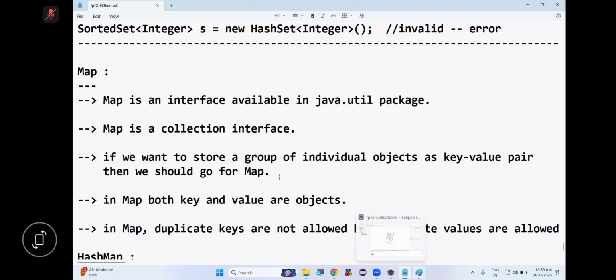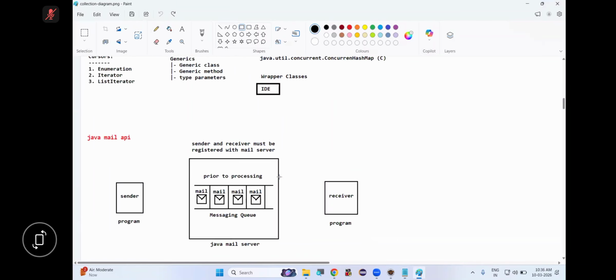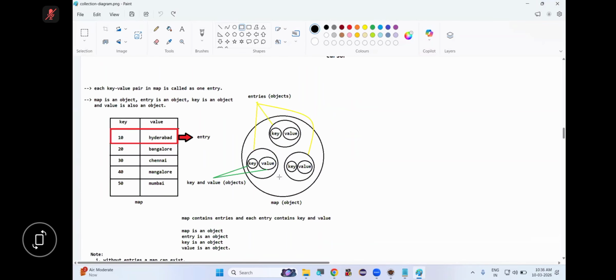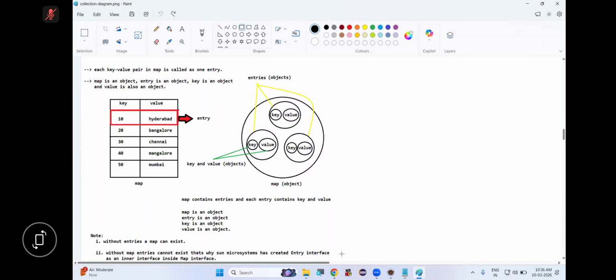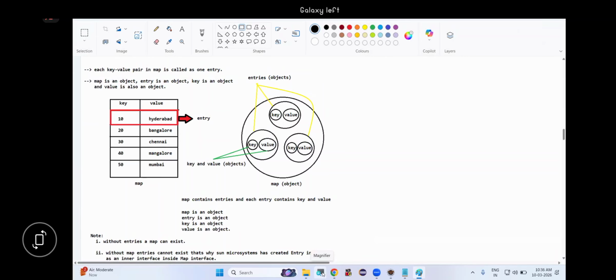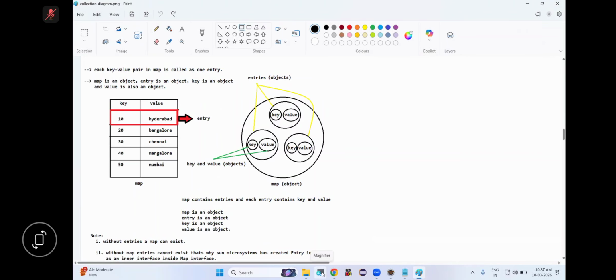Now let's come back. Listen, everyone. Map is a collection interface or not? Tell me, can we create an object of an interface? We can create an object of the implementation class. So map is an interface, and we can create an object of its implementation class. Its implementation class object is a map only. Are you following or not?